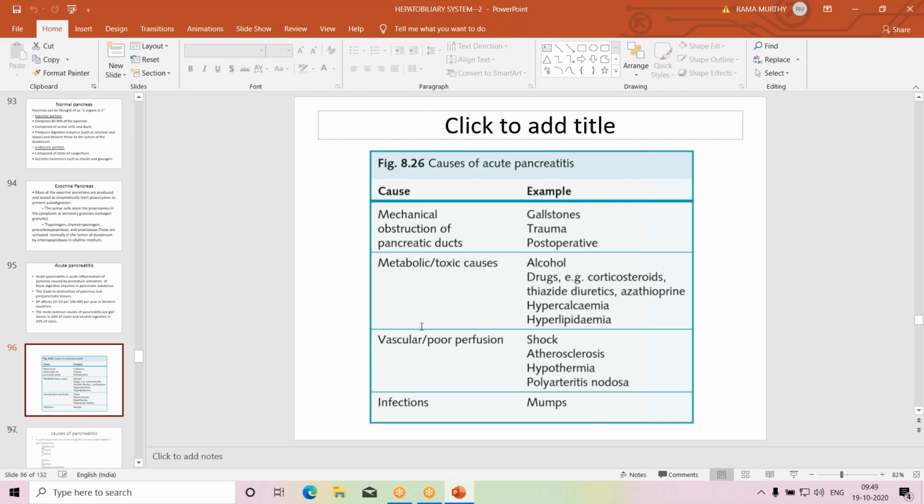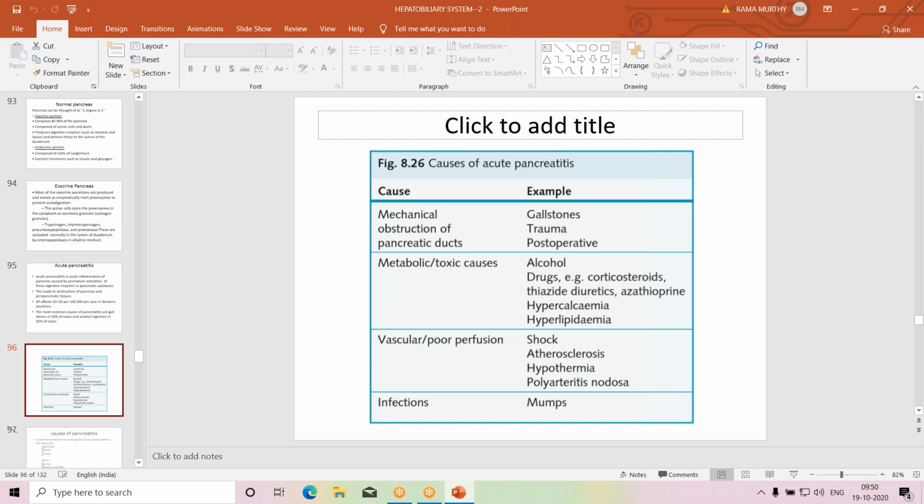So apart from these 70-80% of cases, the rest of the cases are due to some metabolic or toxic causes. Apart from alcohol, drugs like corticosteroids, thiazide diuretics, azathioprine, hypercalcemia, hyperlipidemia, vascular causes or poor perfusion in conditions of shock, atherosclerosis, hypothermia, polyarteritis nodosa, infections like mumps. These are other conditions